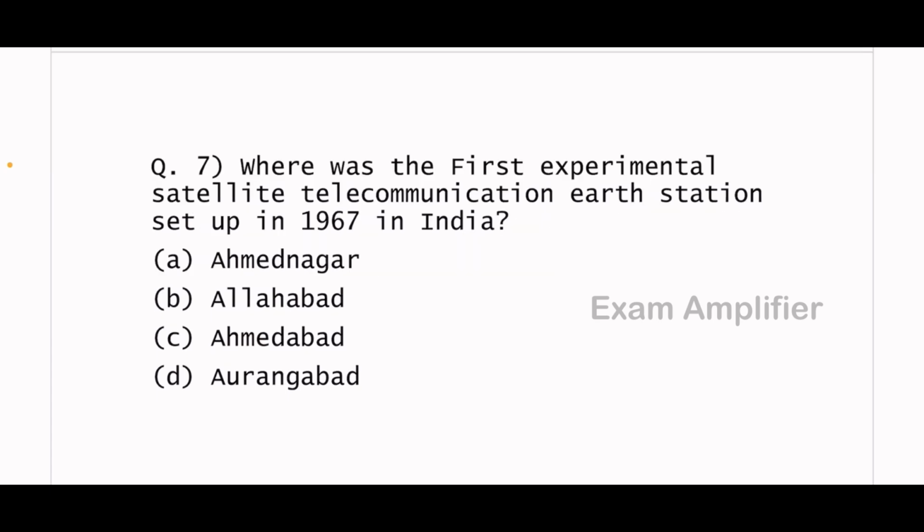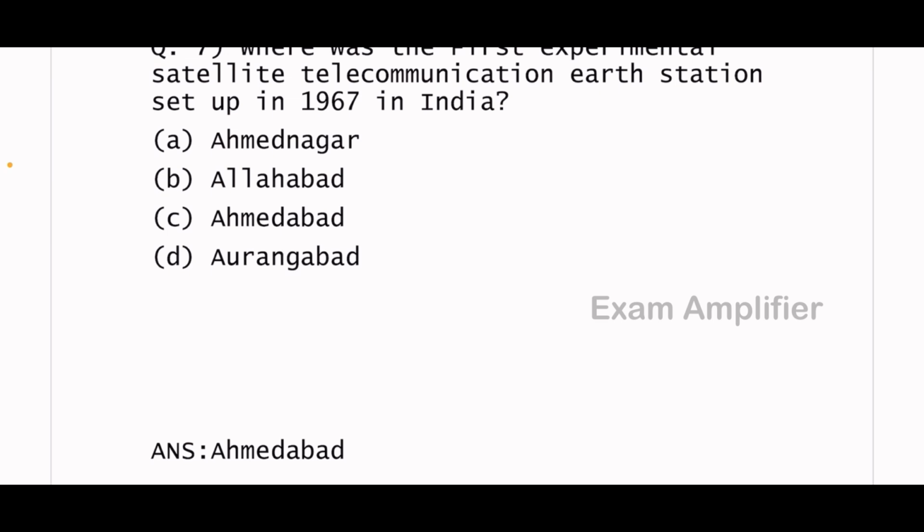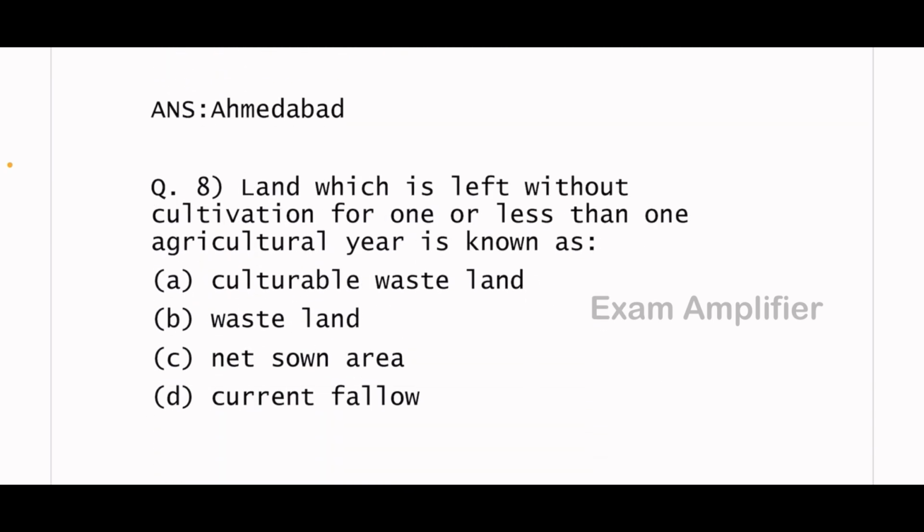Where was the first experimental satellite telecommunication earth station set up in 1967 in India? The answer is Ahmedabad.